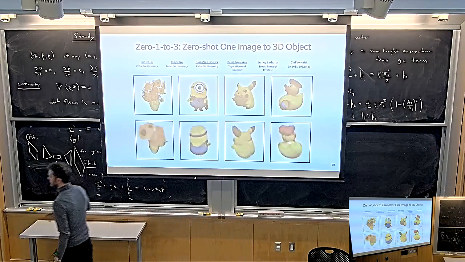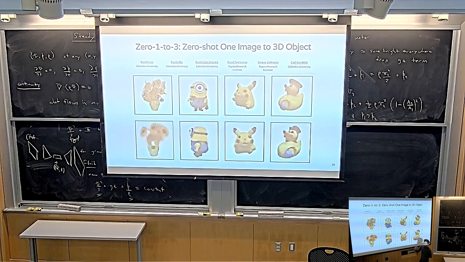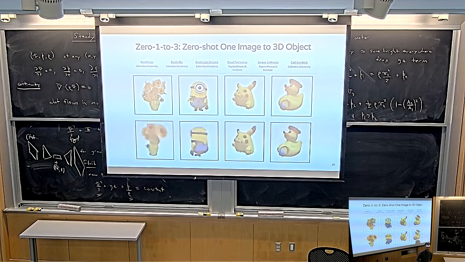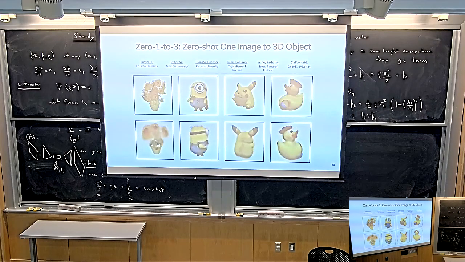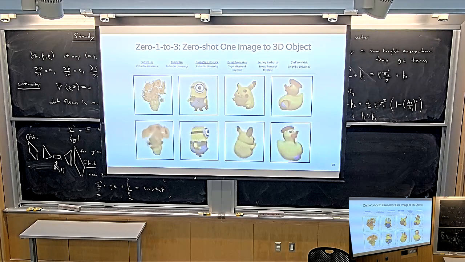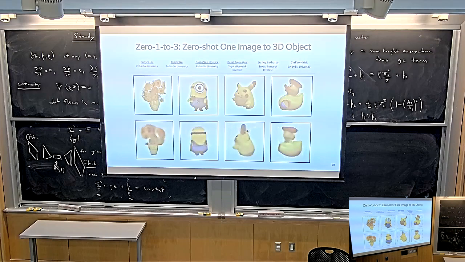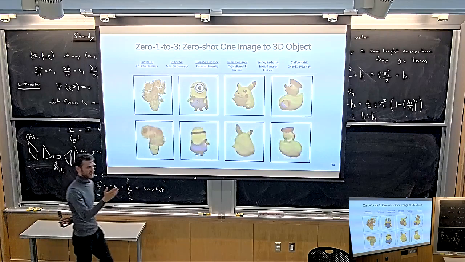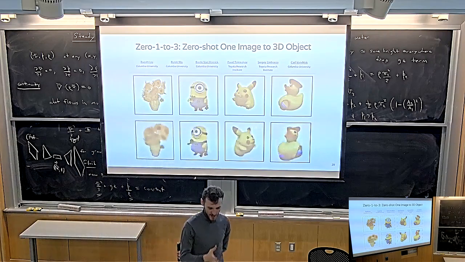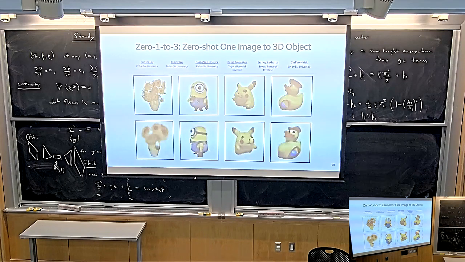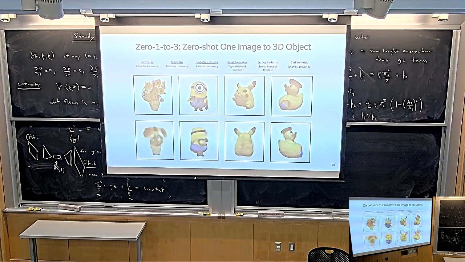So what this model allows you to do is, instead of just generating these toy objects, because it was trained on such a massive amount of data, now you can actually give it photos of real-world objects, and they in fact have a demo on their website. You can go on Hugging Face, and you can take a picture of an object right now and upload it, and it works some percentage of the time. And then it basically allows you to do these 3D reconstructions here, in just the same way as we just discussed it. And so now you're maybe picking up on the trend that we have seen in this research area recently, which is that people were very surprised by this. Why were people surprised by this?